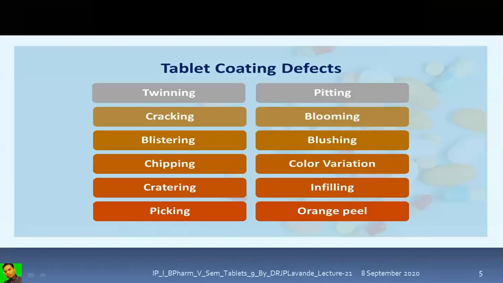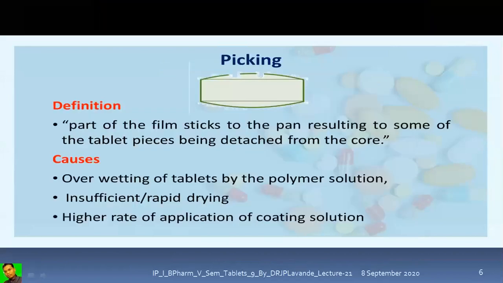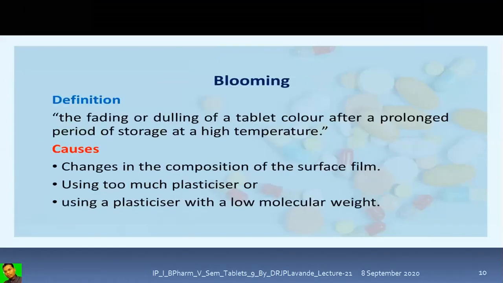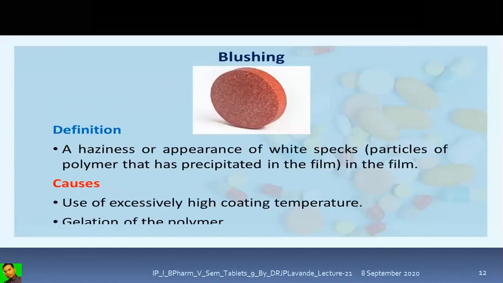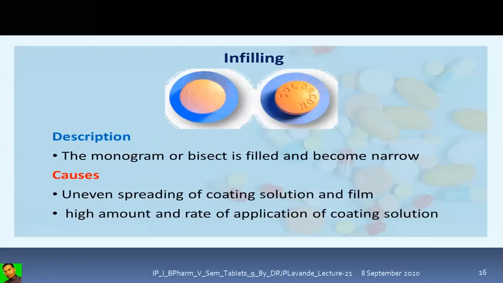So dear students, in yesterday's lecture, we had gone through the defects which are associated with the coatings of the tablet. What we had covered yesterday: picking, pitting, blooming, blushing, color variation, infilling, orange peel. Along with that, we have started the evaluation process of the tablets, right?